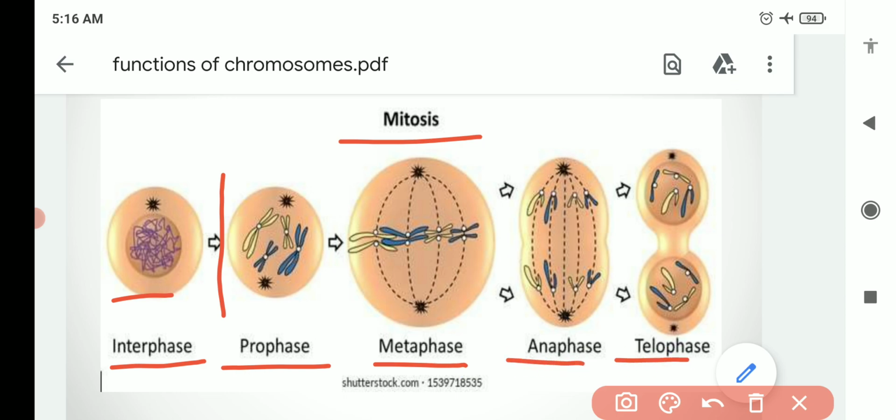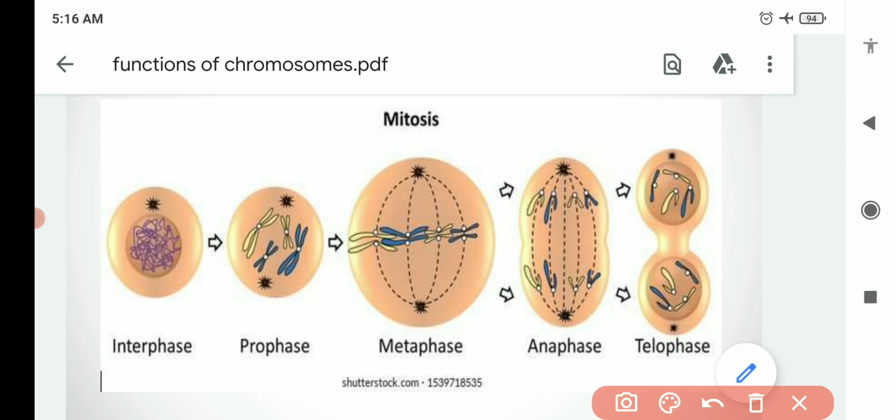So here you can see that a cell has four chromosomes, suppose 2n equal to 4. During mitosis these four chromosomes, during metaphase, will come to the equatorial plate in the middle, and they will separate during anaphase.